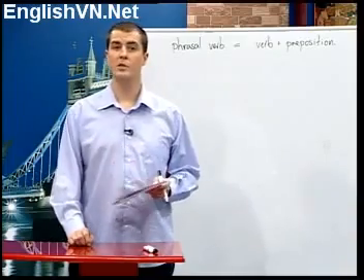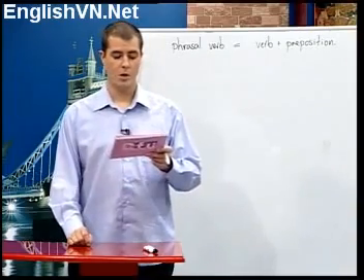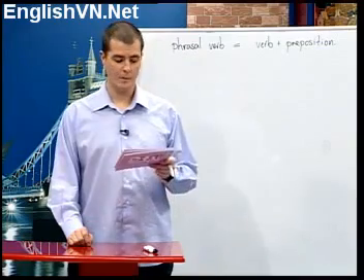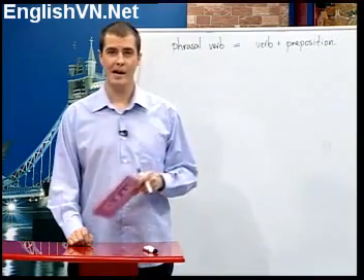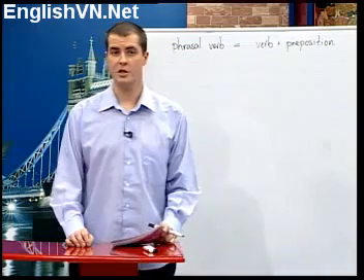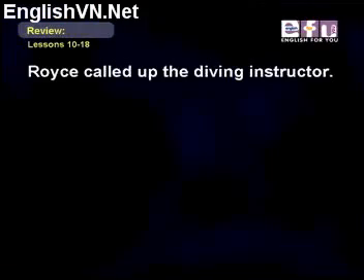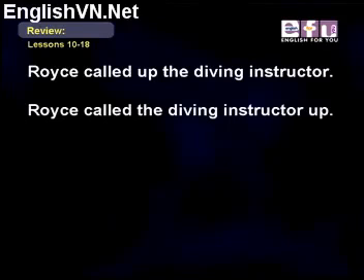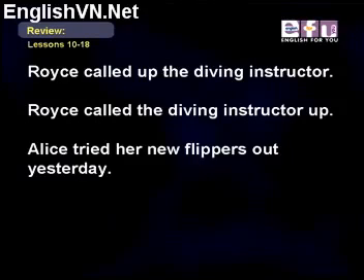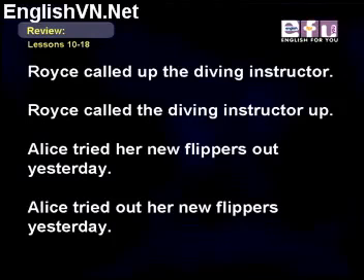There are also separable phrasal verbs. With these types of verbs, a noun object may come after the verb and preposition or in between them. Some examples. Royce called up the diving instructor, or Royce called the diving instructor up. Alice tried her new flippers out yesterday, or Alice tried out her new flippers yesterday.